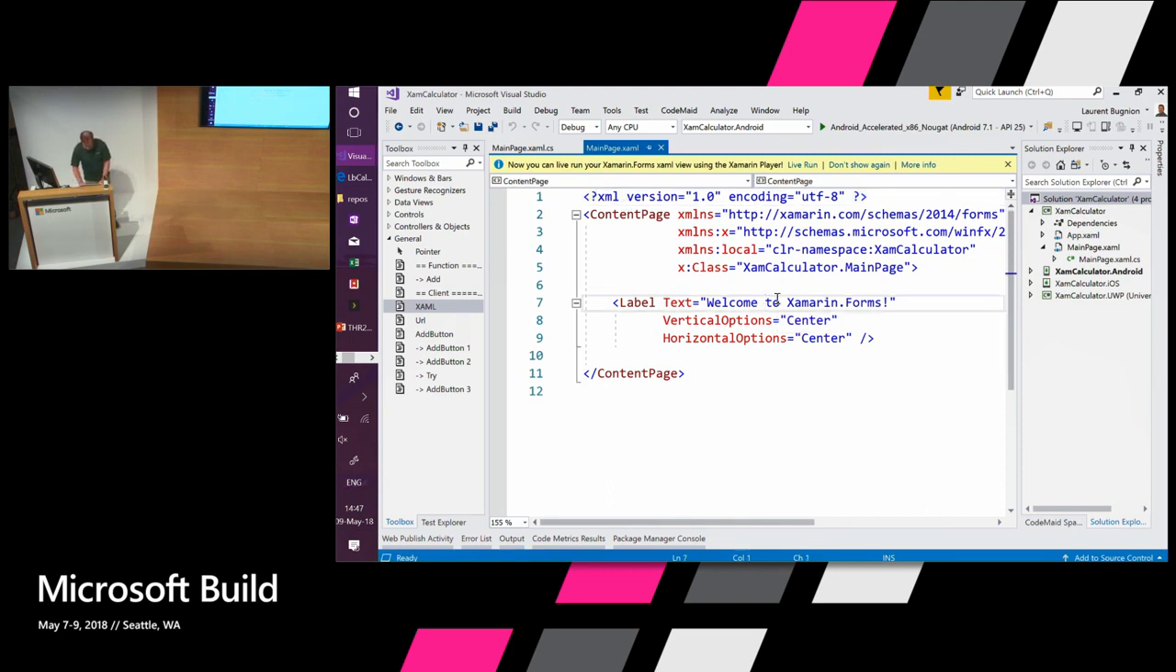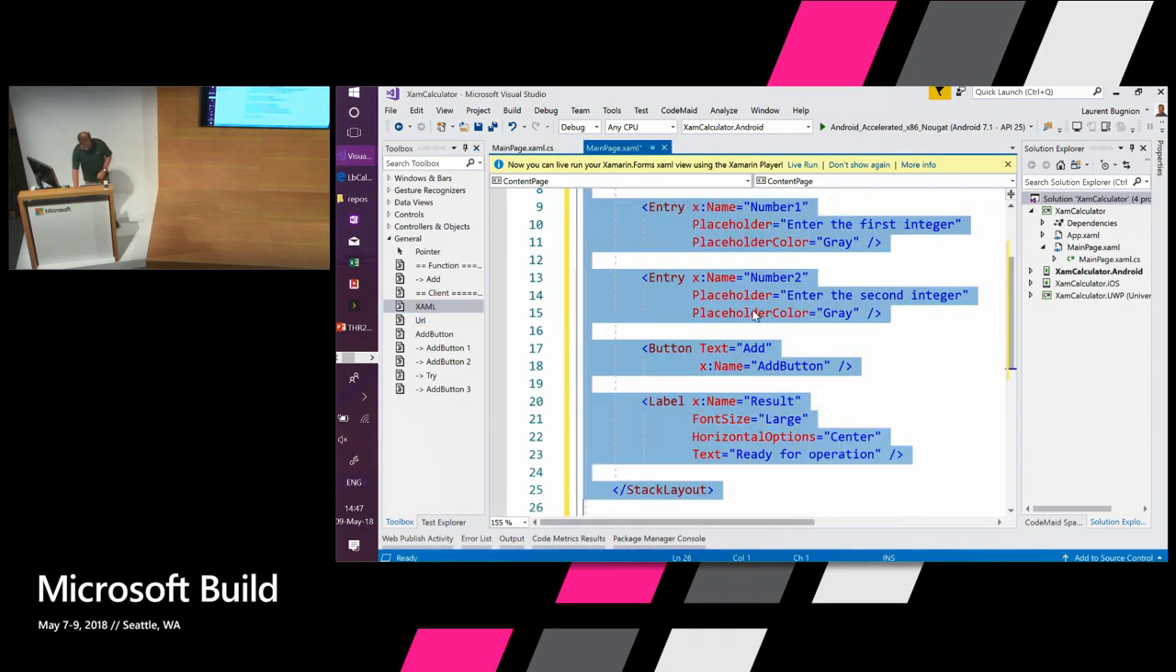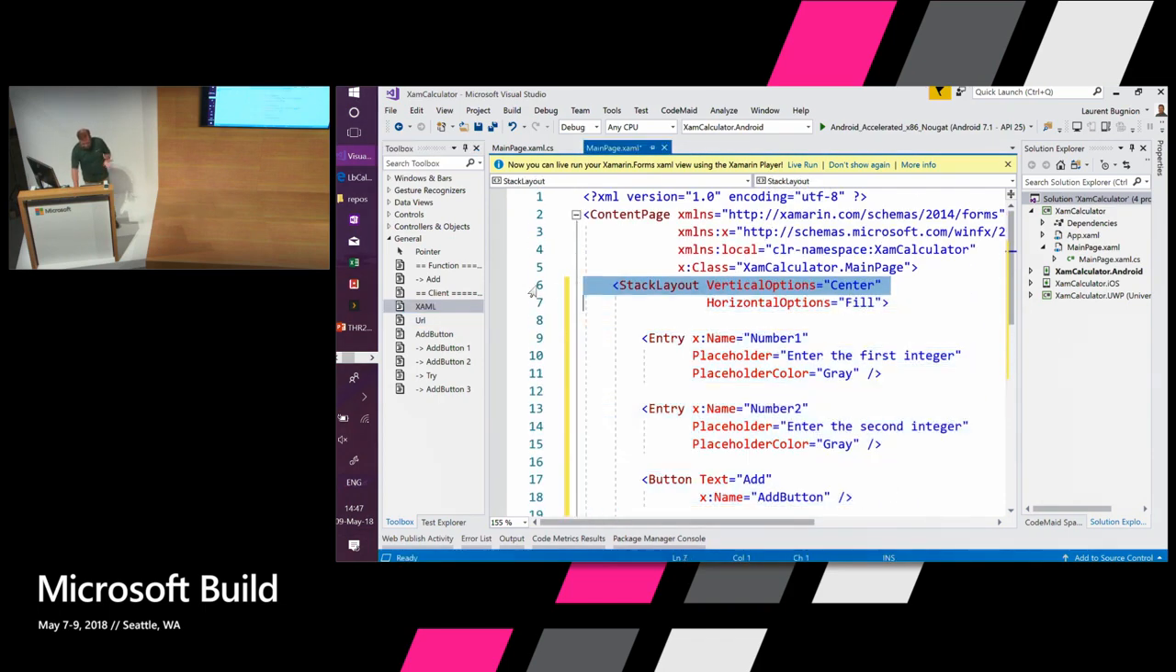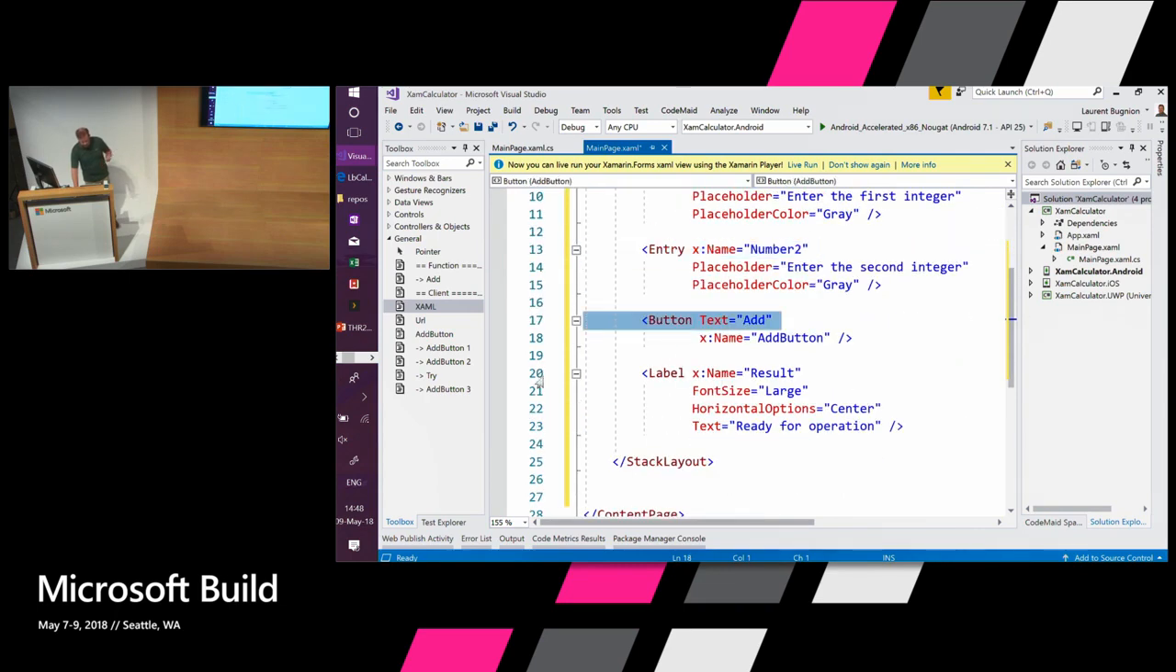So here I'm going to remove this XAML, and then I'm going to add some UI instead. What we do here is that we have a stack layout, so we are stacking things below each other. Then I have an entry for the first number. I have an entry for the second number. I have a button. And then I have the result, which will be shown in a label.